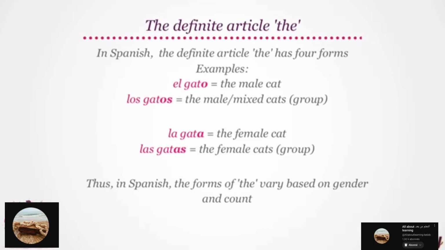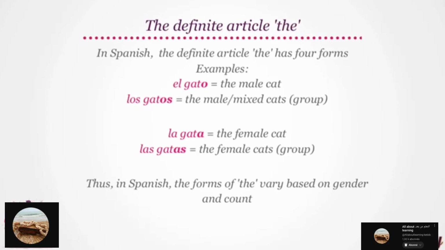Let's take some examples. El gato means the male cat, while los gatos means the male or mixed cats, referring to a group. Taking another example, la gata implies the female cat, while las gatas means the female cats, again referring to a particular group of female cats. Thus, in Spanish, the forms of the definite article the vary based on gender and count.